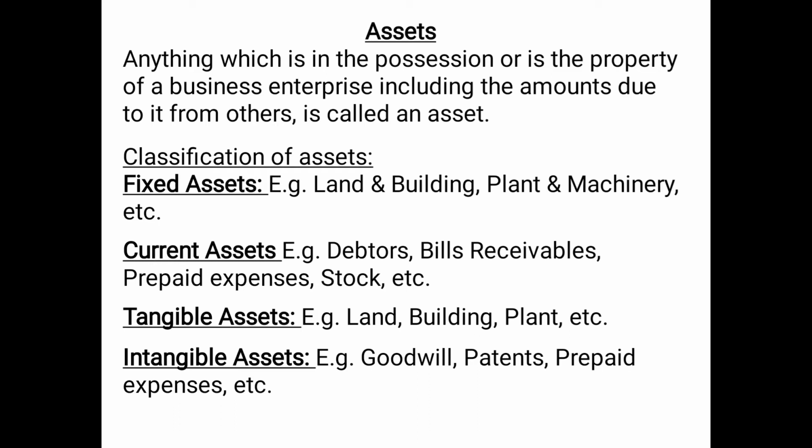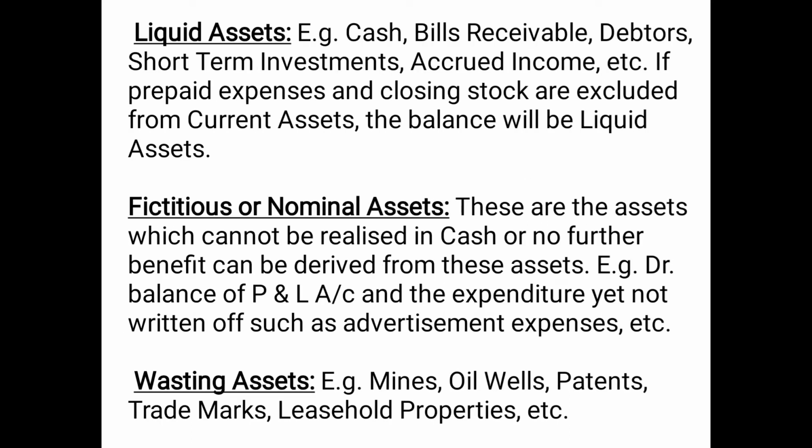Whereas intangible assets are just the opposite. Intangible assets are those assets which cannot be seen or touched. The benefit of this can only be felt. For example, goodwill, that is the reputation of a business, patents, prepaid expenses, because these are expenses paid in advance, etc.